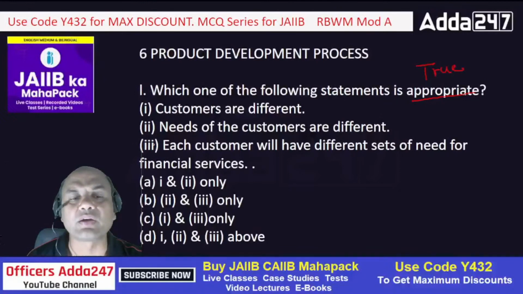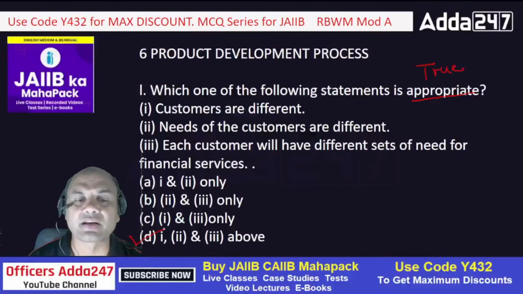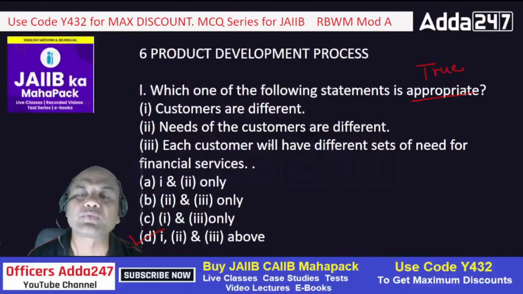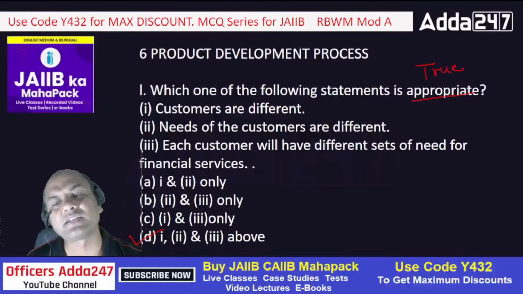What do you say should be the answer? A, B, C or D? Yes, it is correct, B. All of them. Customers are different, so needs will be different, so financial needs will be different. Simple.